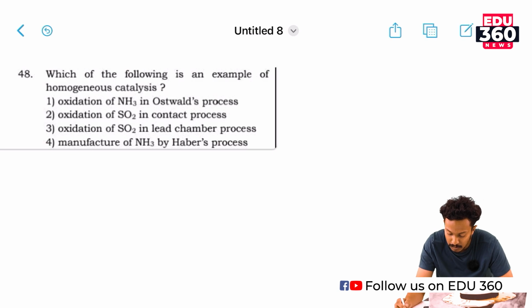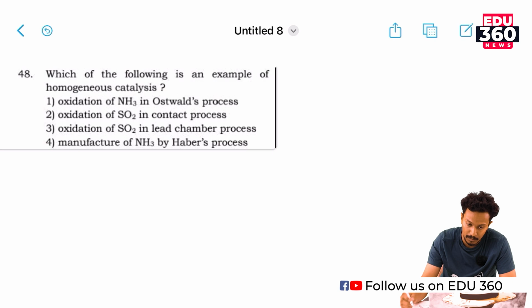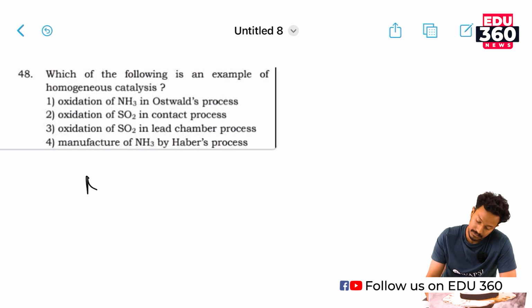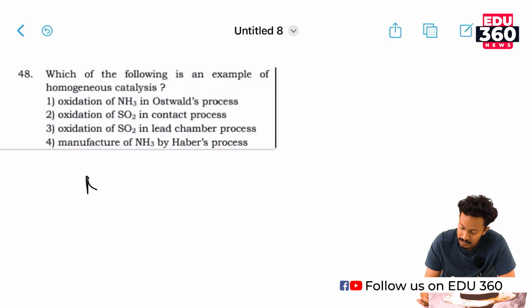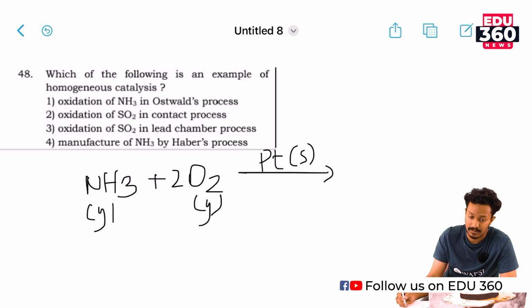The first one is the oxidation of ammonia in the Ostwald process, the manufacture of nitric acid. Here ammonia is treated with oxygen in the presence of platinum, a solid catalyst. Both ammonia and oxygen are gaseous, so this is heterogeneous catalysis.